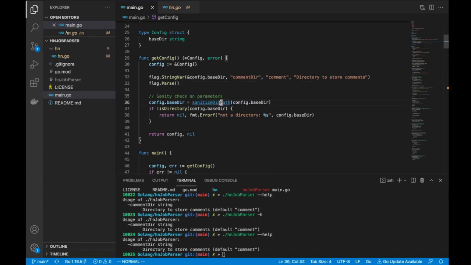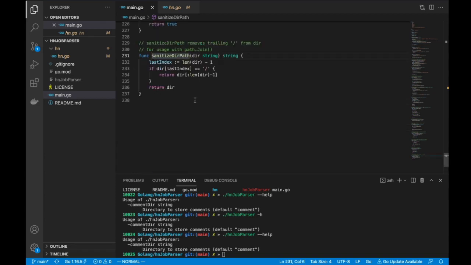Let's just go to that, and this is simple code. It's just taking the last character of the string. If it is a slash, it's just going to remove that. Actually, I just realized I missed doing one thing.